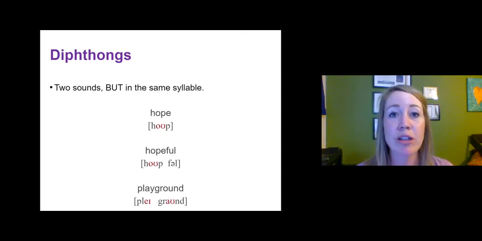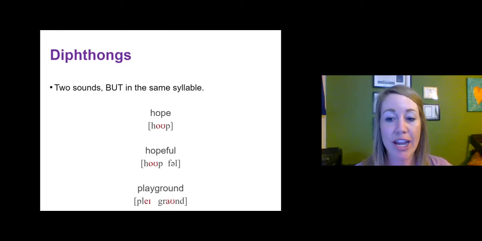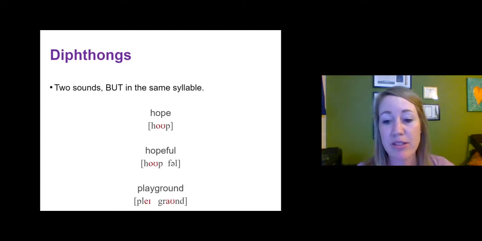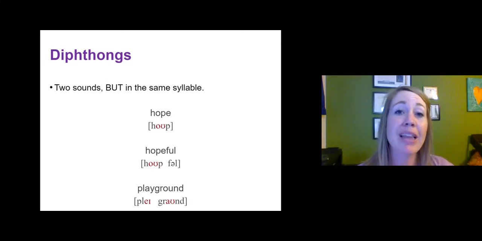We can look at a two-syllable word, hopeful, right? And in that first syllable, we still have our diphthong occurring together in the same syllable. It doesn't span the two syllables. We can look at a word like playground. And in playground, the first syllable, play, a, has a diphthong. And the second syllable, ground, ow, has a diphthong.